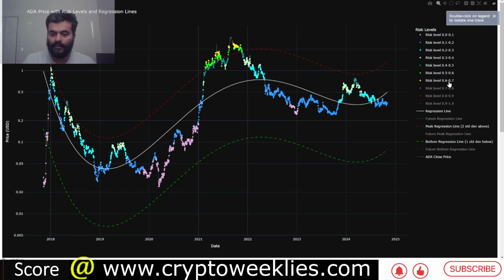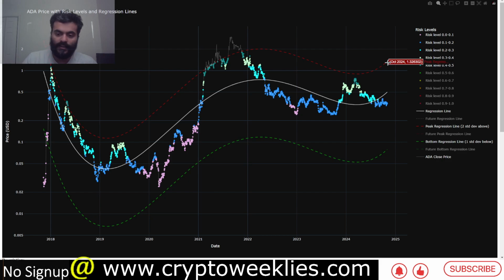So you can see some of the best times to DCA per this model is whenever the price is below this 2 standard deviation peak regression, that is coming in at around $1.32 at this point, and that valuation and the fair value at around 49 cents, similar to the regression based analysis, are some of the key levels to watch.